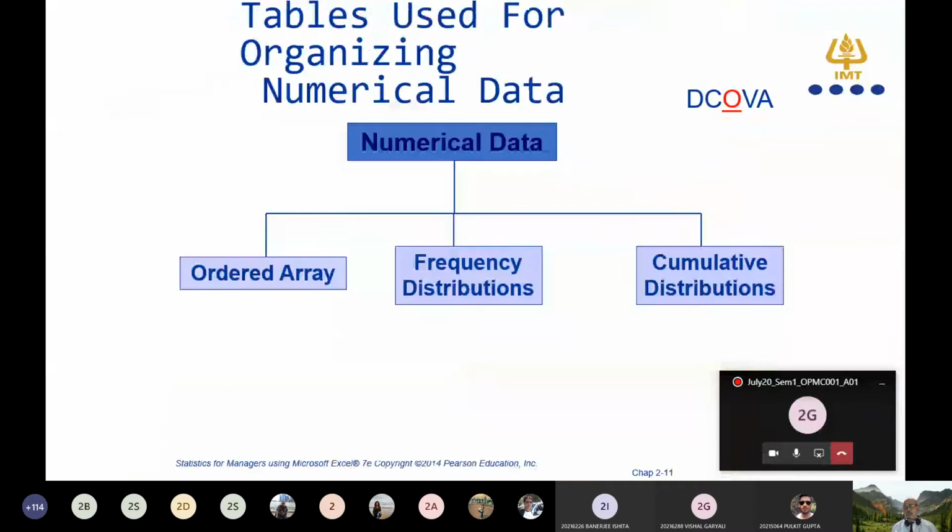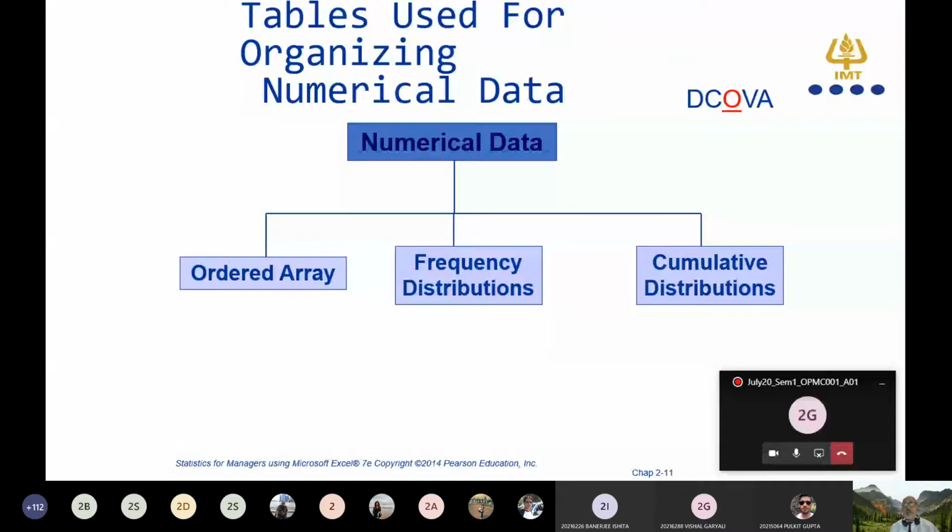Now this is all about how to organize the categorical variables. Categorical variables are generally of two types: one categorical variable and two categorical variables. In case of one categorical variable, you use the summary table. In case of two categorical variables, you have to use the contingency table. Now the second type of variable to be organized in the form of a table is called numerical data.